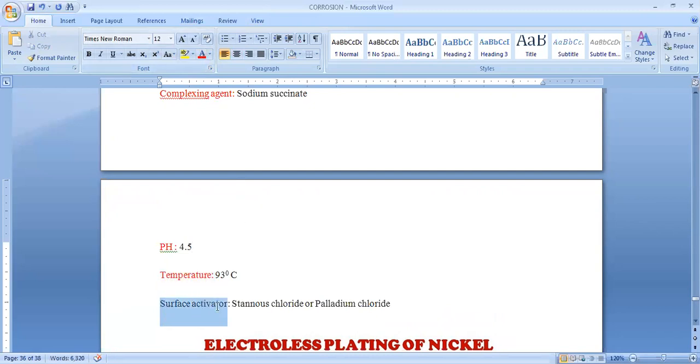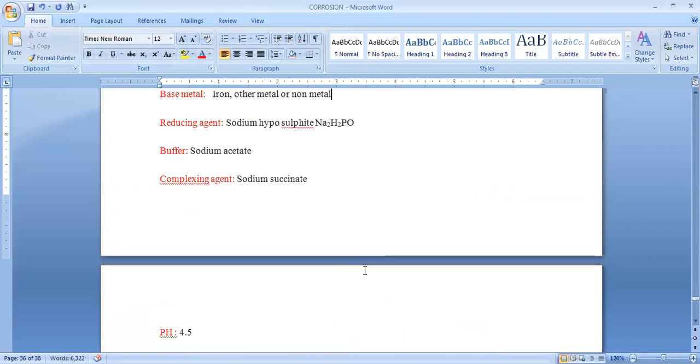And the surface activator is most important in this process. After cleaning, that should be added with a surface activator. Surface activator may be stannous chloride or palladium chloride. Even we discussed that silver nitrate is also added as a surface activator. So these are the requirements in case of electrolysis plating.